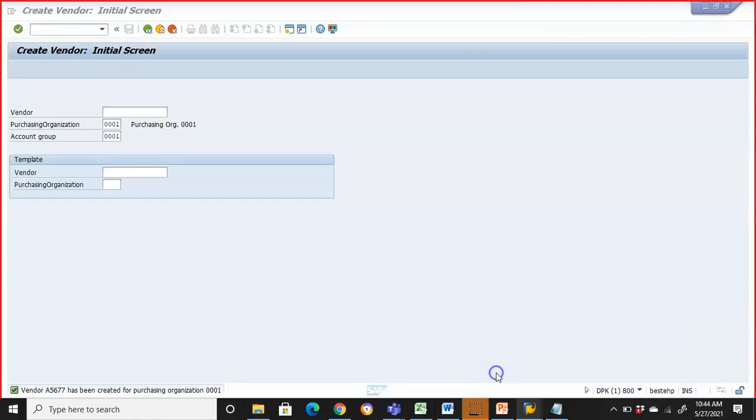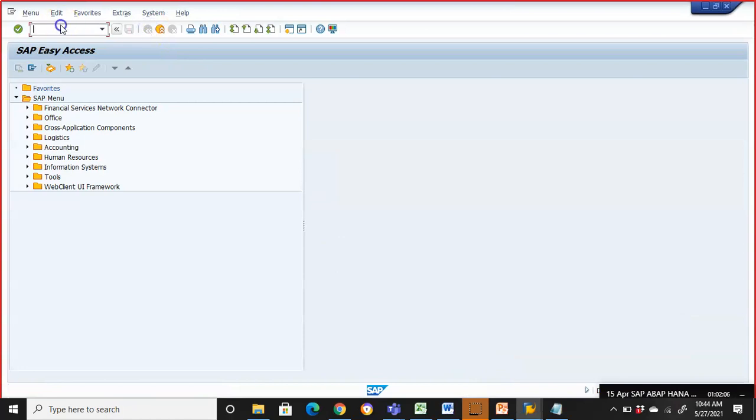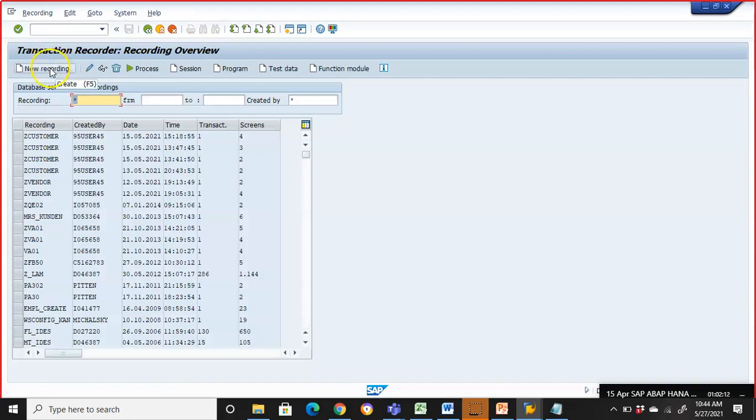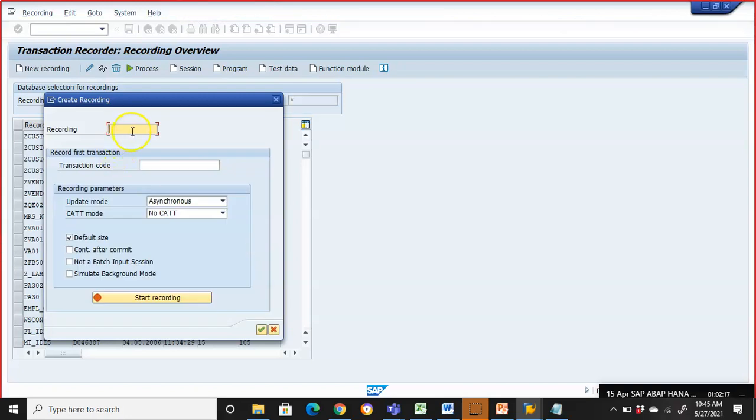So let's do that now. Whatever we have given, the same thing we are going to do in the SHDB transaction now. I'm going into SHDB, and in this you'll click on new recording. You can give any name; the recording name can be anything, like vendor upload, vendor recording, or something like that. I'm just giving it manually, whatever you want. But the transaction code should be exactly the same. You cannot give whatever transaction you want.